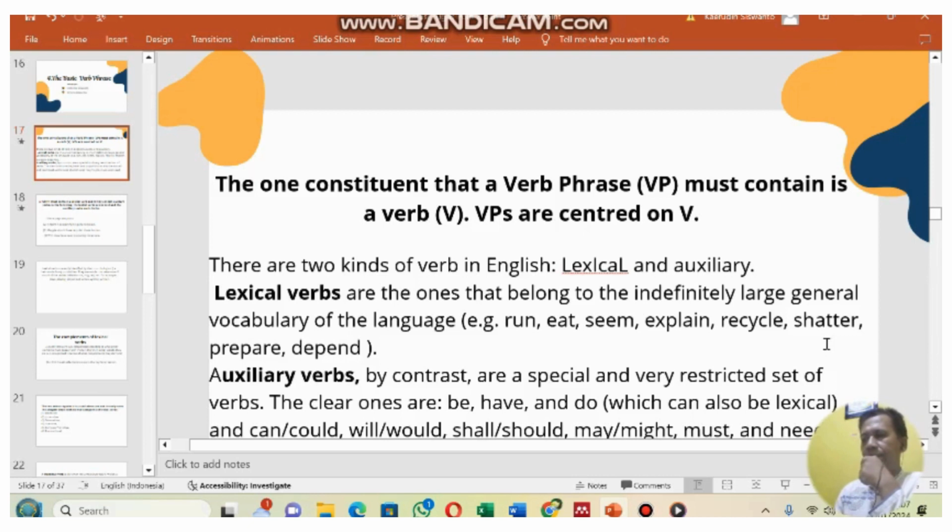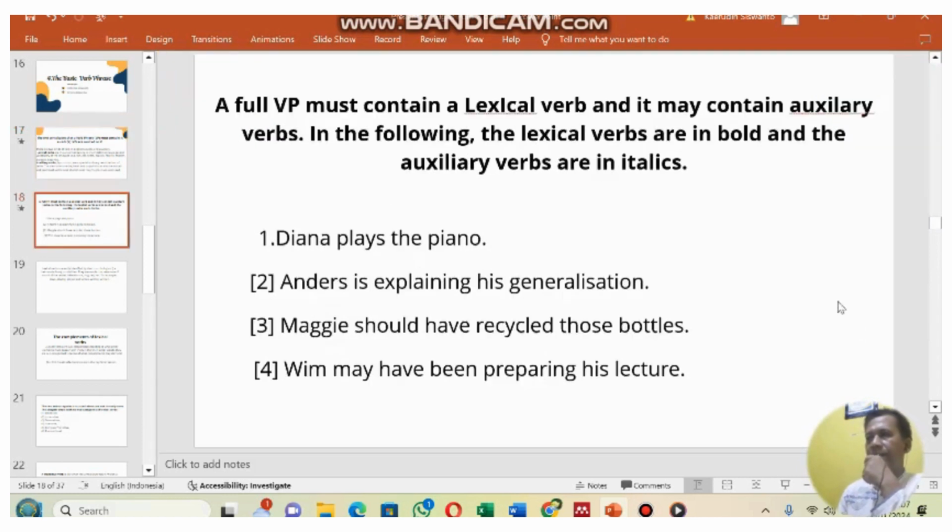The clear ones are be, have, and do, which can also be lexical, and can, could, will, would, shall, should, may, might, must, and need. Next, a full VP must contain a lexical verb, and it may contain auxiliary verbs. Following, the lexical verbs are in bold, and the auxiliary verbs are in italic. Examples: Diana plays the piano. Anders is explaining his generalization. Maggie should have recycled those bottles. Wim may have been preparing his lecture.